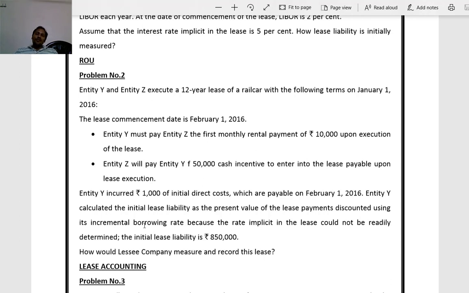Now the right of use of asset we have to calculate. Right of use of asset consists of these elements. First one, initial lease liability. Initial direct costs incurred by the lessee.